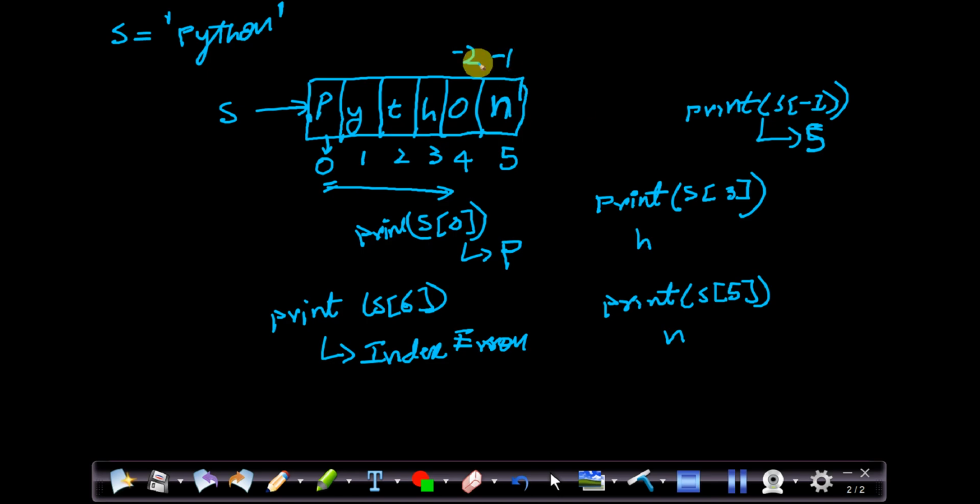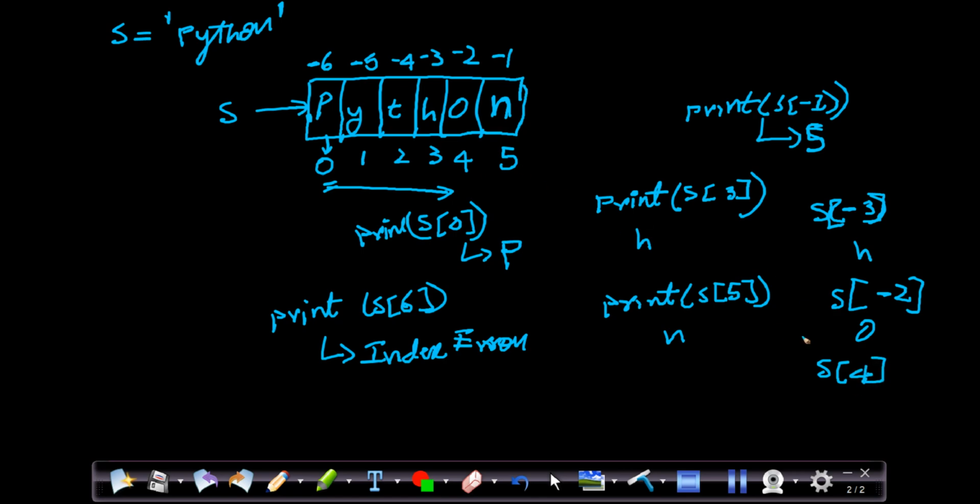Similarly, the second to last character can be indexed with -2, and this will also go -3, -4, -5, and -6. Similarly, I can print anything using the positive indexing as well as the negative indexing. For example, if I want to print s of -3, what will it give? H. Note these are square brackets, not round brackets. s of -2 will print o. s of -2 and s of 4 are both the same, I mean the o. Any character can be indexed with both the positive index and the negative index.